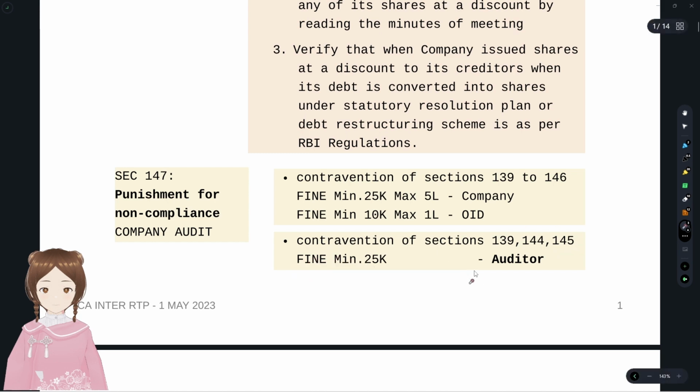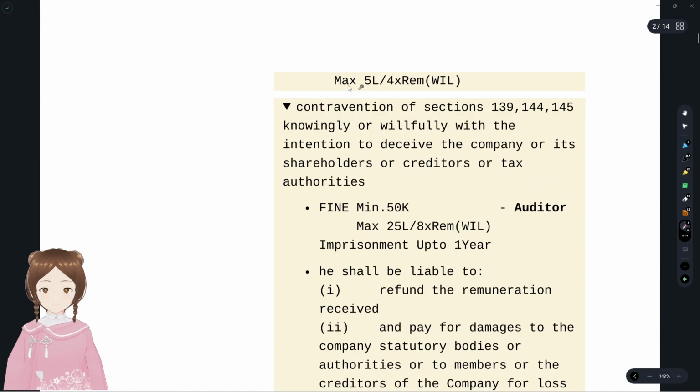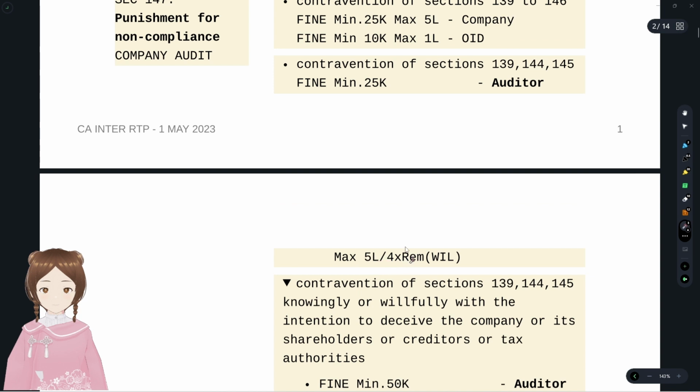Fine: minimum 25,000 for the auditor, maximum 5 lakhs or 4 times the remuneration, whichever is lower. This whichever is lower is applicable to the maximum limit. If his remuneration is say 1 lakh, then 4 lakhs or 5 lakhs, whichever is lower. So the maximum limit would be 4 lakhs in our example. Minimum 25,000, maximum 4 lakhs in our example. So this whichever is lower goes only with the maximum limit.